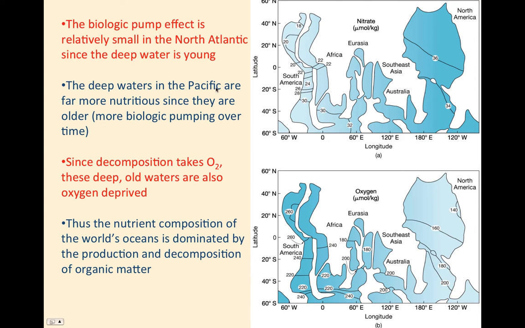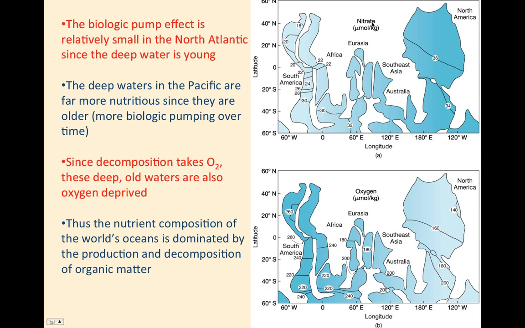The biological pump effect is relatively small in the North Atlantic since that deep water was just formed. Remember, that's where the bottom waters first form. There's not a lot of time for the biological pump to act on them, as they are relatively new water. The deep waters in the Pacific are far more nutritious since they're older, with more biological pumping over time. Since decomposition takes oxygen, those deep old Pacific waters are also oxygen deprived. So it turns out the nutrient composition of the world's ocean is dominated by the production and decomposition of this organic matter, or this biological pump.